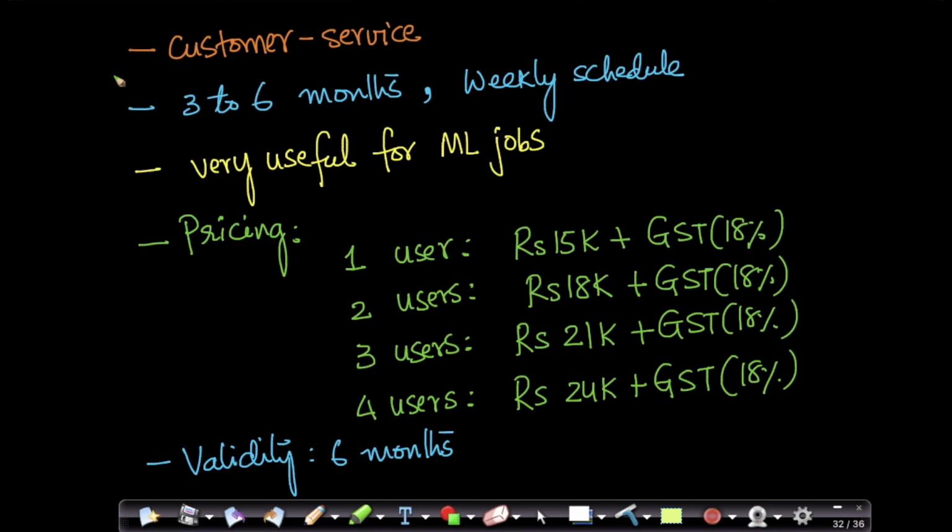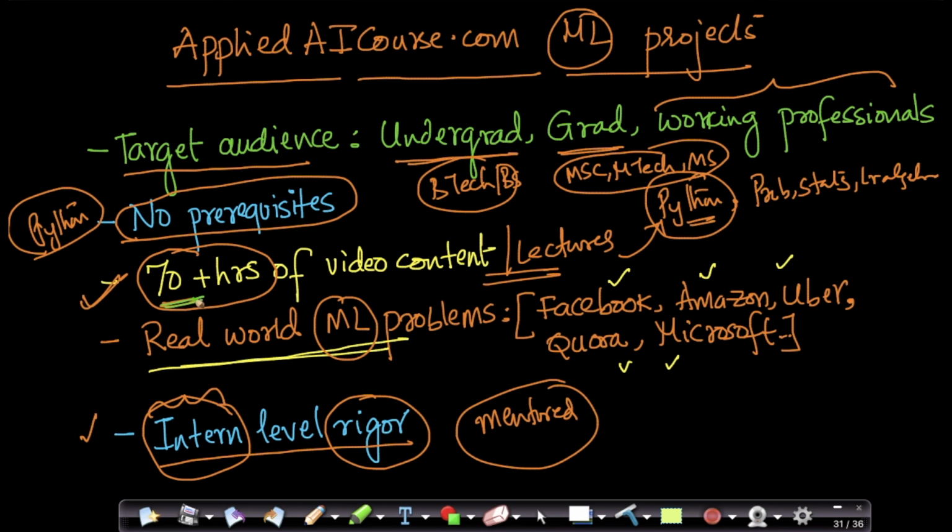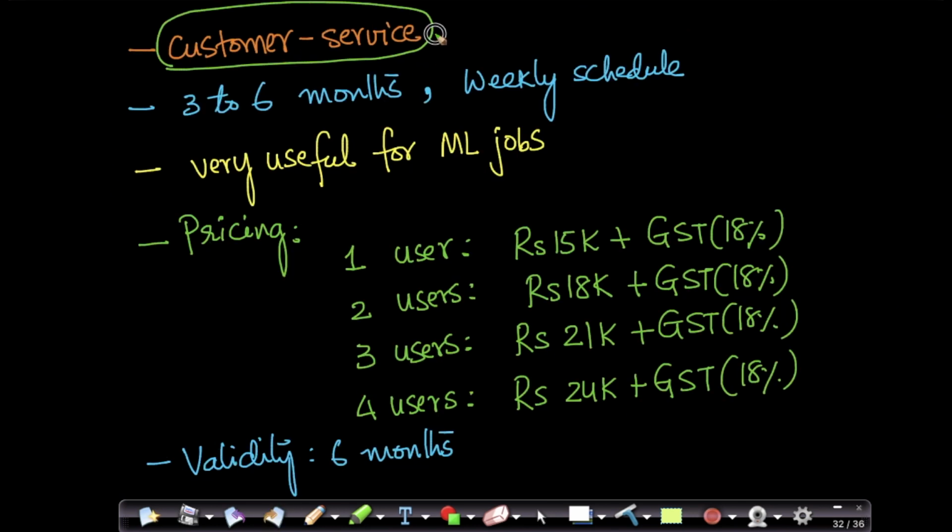Since all of this course is offered online, we also provide extensive customer service. Either when you're learning the 70 hours of content, or when you're solving the problem, if you're stuck anywhere, just shoot us an email and we'll try to respond as soon as possible. So we provide email-based customer support. We also have a toll-free number where you could call and say, here are the 3 problems that I didn't understand, could you explain them to me? We would immediately make some free content for you.